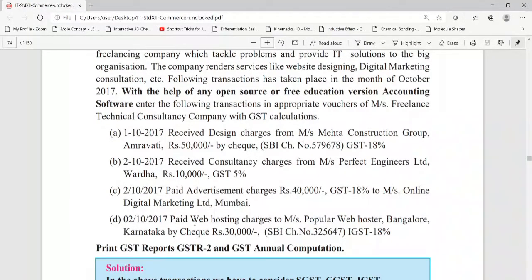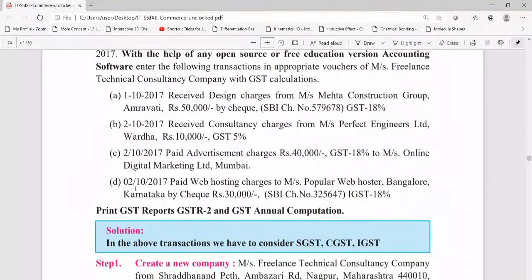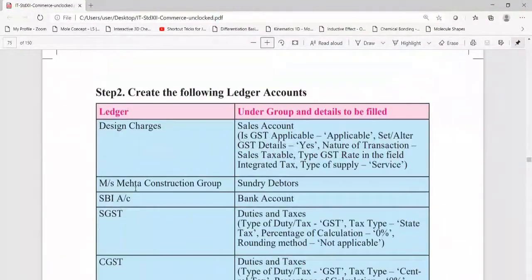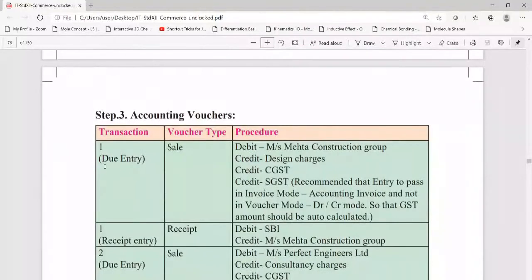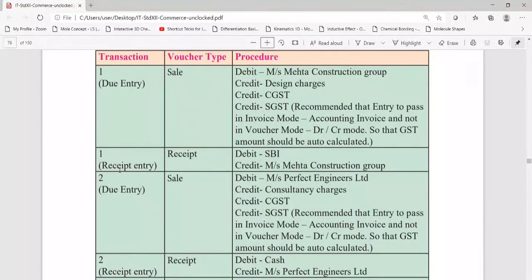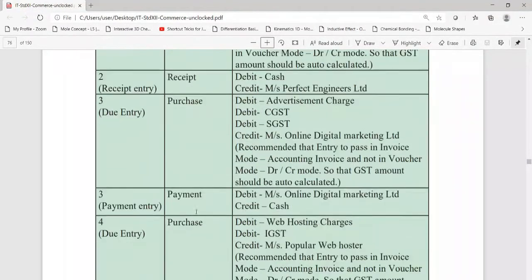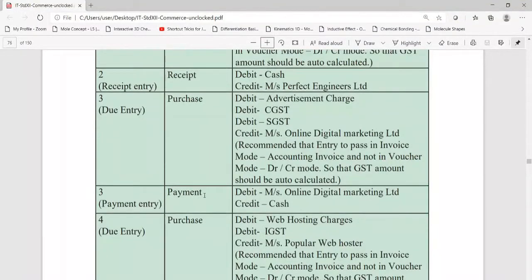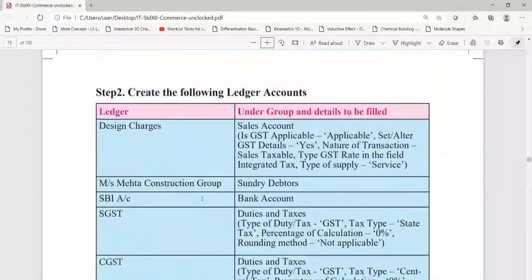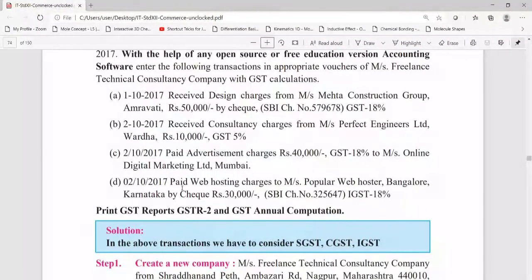Here we are going to apply IGST, and for all the other three transactions we are going to apply CGST and SGST because they belong to Maharashtra state. Here there are 4 different transactions, and if you see in the solution, it is given that first is due entry and second one is receipt entry. So for each transaction we are going to pass 2 entries, one in sales voucher and another in receipt voucher, or either one in purchase voucher and second one in payment voucher. We will solve the problem using Tally, so you will understand the concept more clearly.